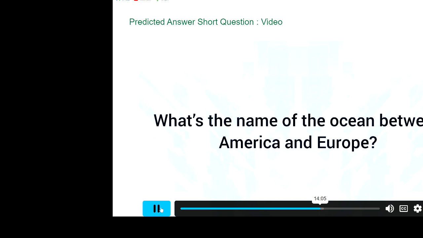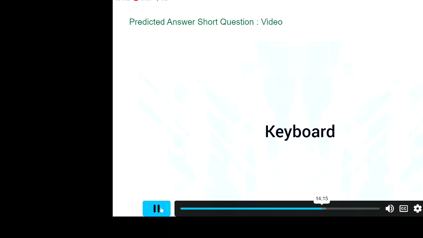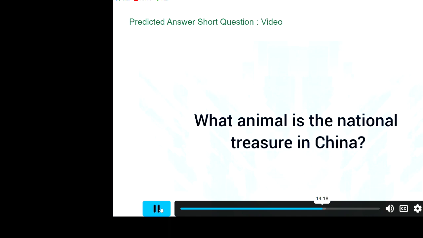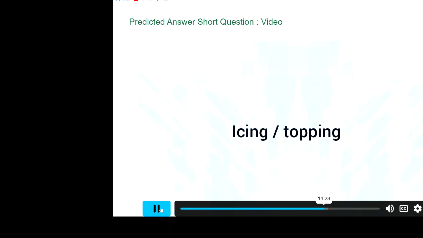What's the name of the ocean between America and Europe? Atlantic. What can we use for typing? Keyboard. What animal is the national treasure in China? Panda. What is the final step of a bakery? Icing topping.